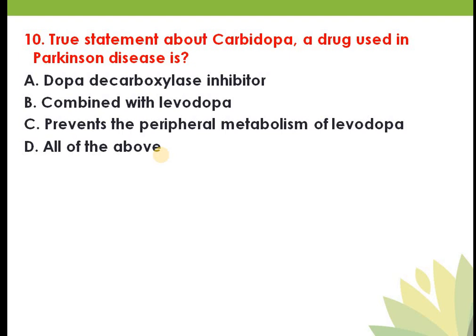Now this carbidopa, there is another drug known as carbidopa. Carbidopa क्या करता है? Carbidopa will inhibit the dopa decarboxylase, so that dopa decarboxylase will not be available to metabolize the levodopa, and that's why ultimately your levodopa level is increased in the brain. What is levodopa? Levodopa is nothing but a prodrug of your dopamine. Okay, in the body after metabolism levodopa is converted into dopamine, and thus levodopa will increase your dopamine level. Okay, so that is highly desirable in case of Parkinson disease.